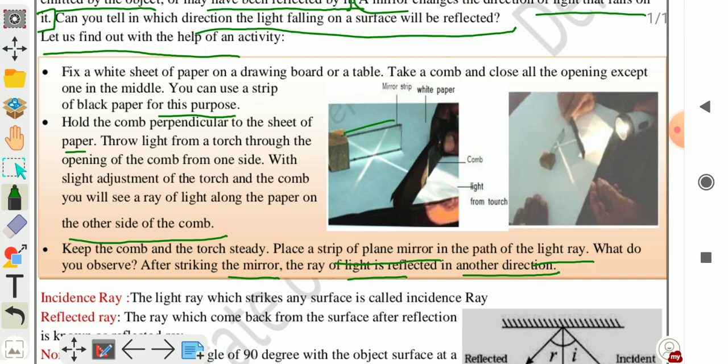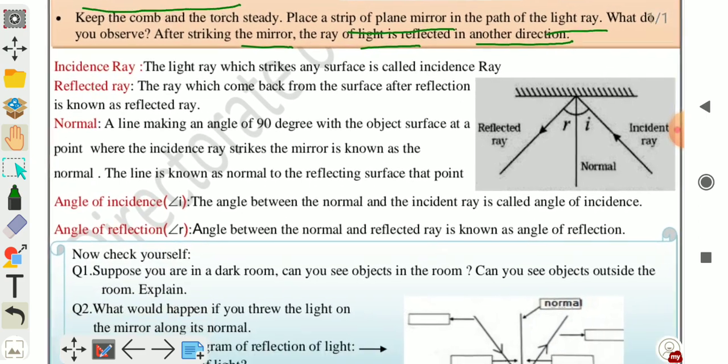This one is a plain mirror, and this light ray is falling on the mirror, and after reflection it is going in another direction. So you know that the direction of light can be changed by the mirror. Now we will discuss these points.